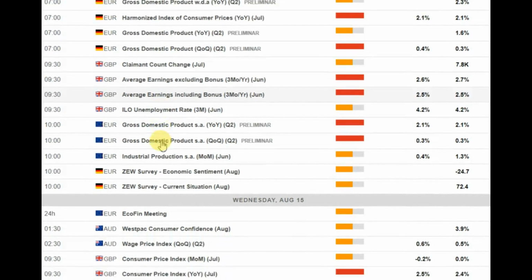This data could increase volatility in UK equities and also sterling currency crosses. Also on Tuesday, but at 10 o'clock a.m., Eurozone Preliminary GDP for Q2. Expectations are for unchanged figure of 0.3 growth quarter on quarter and 2.1% year on year. This data could impact volatility in European equities and also euro currency crosses.